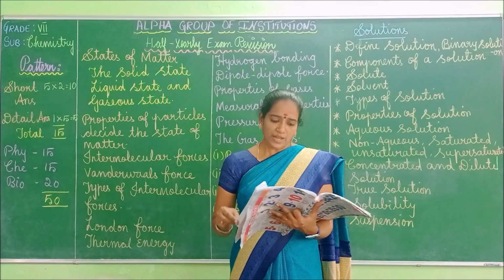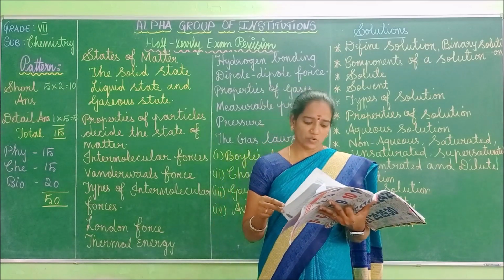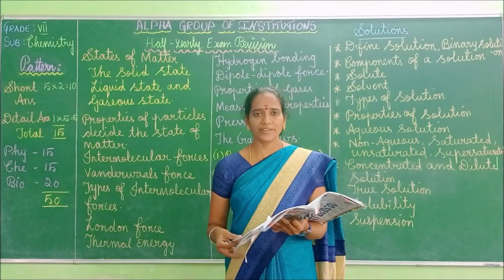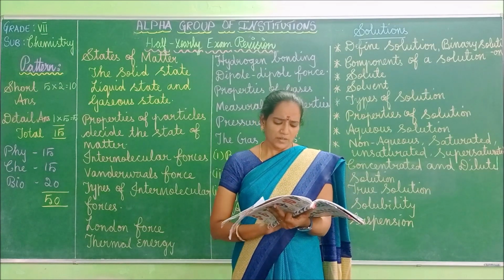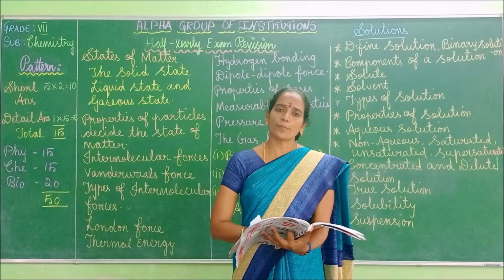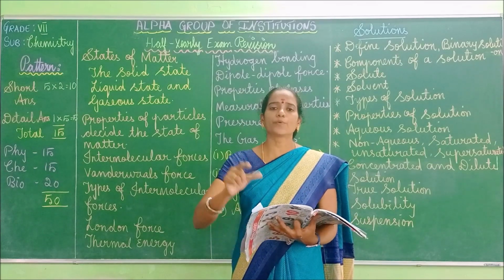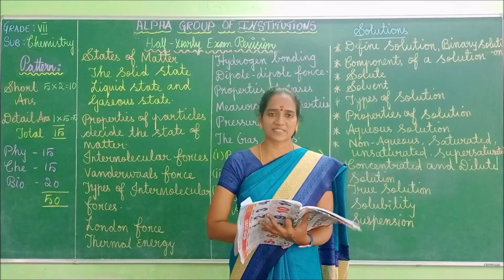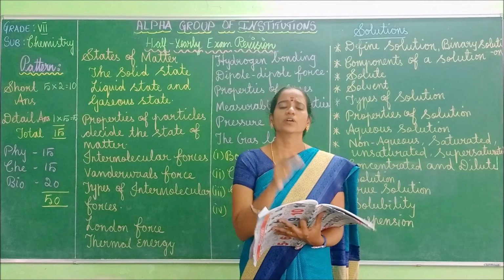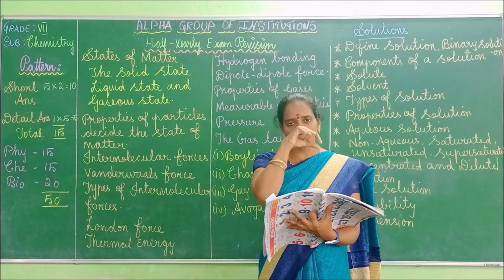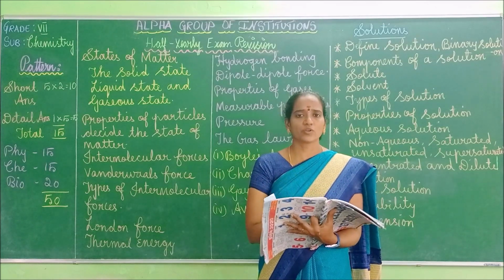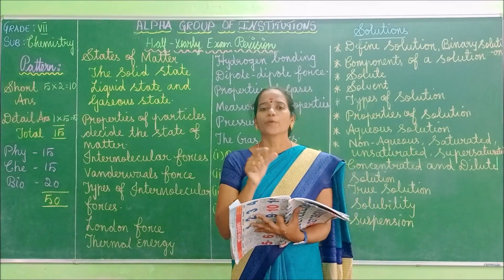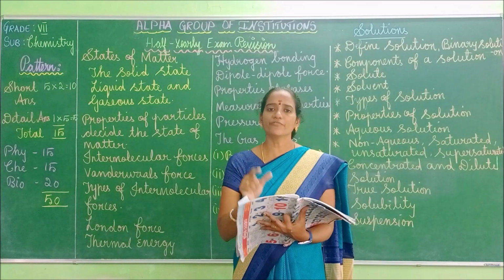Next, come to the thermal energy. Define thermal energy. That also you have to learn. Next, mention the physical properties of the gaseous state. In your book, 5 to 6 points will be given. So, minimum 5 points you have to write. Learn all the general properties of gases.